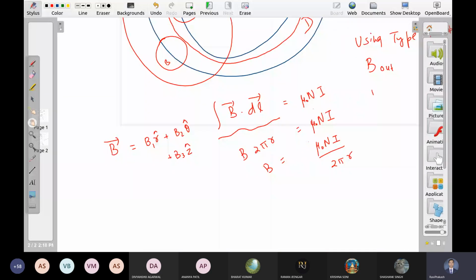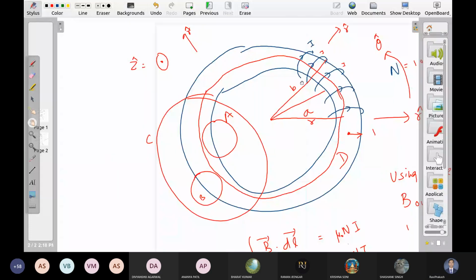Can the magnetic field vector have an azimuthal component, parallel to the surface of the toroid? Let us focus on this point.